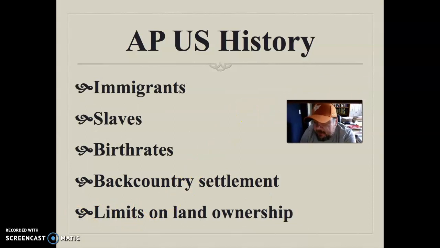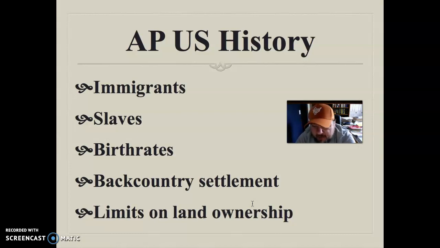Now, we talked about immigrants. There are people coming from all over, from Slavic countries, from France, from Germany, from Great Britain, all Scottish people that settled in Ireland and aren't liking their choice. So we have people coming in from all over the place. They're pouring in. Slaves, remember, are immigrants to the United States, not by choice, but by force. This increases the population. So this increase in immigration, the increase of slaves that are coming over, and then the natural birth rates between 1700 and 1775 are skyrocketing. The average family has between 5 and 8 kids that reach maturity.